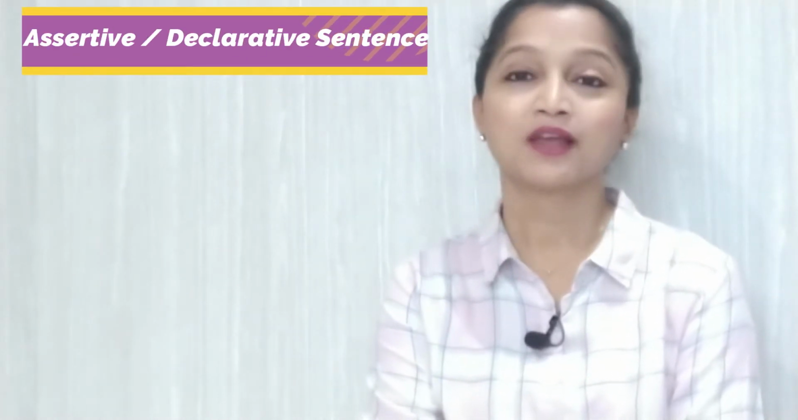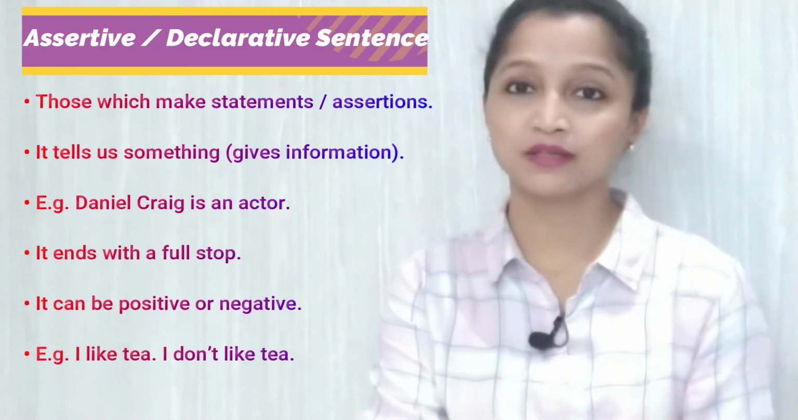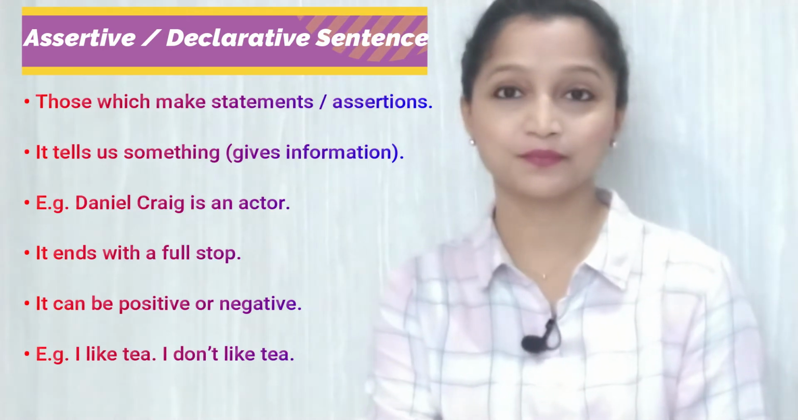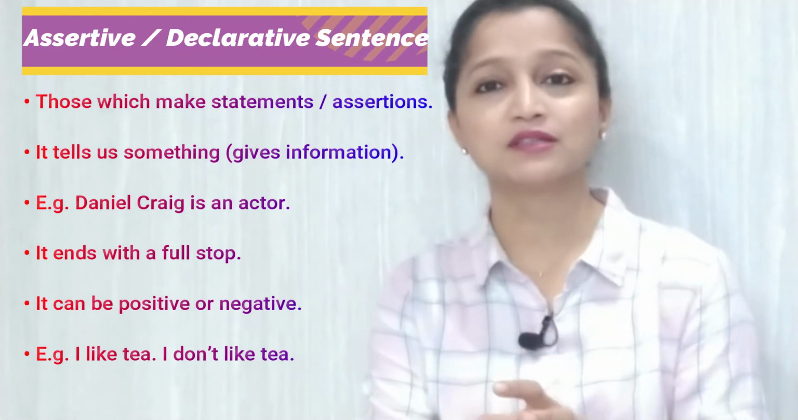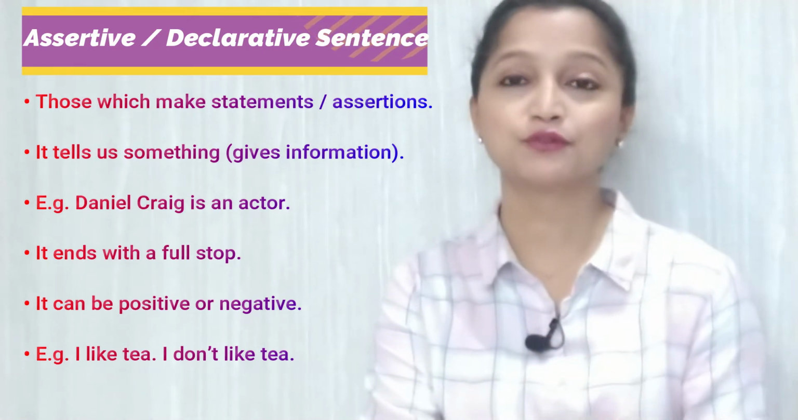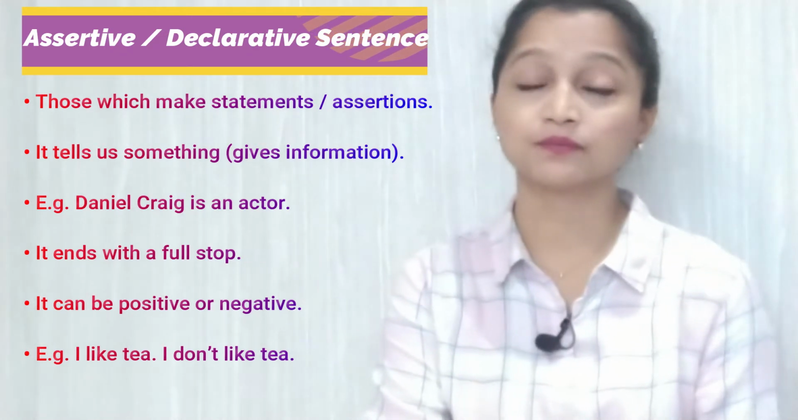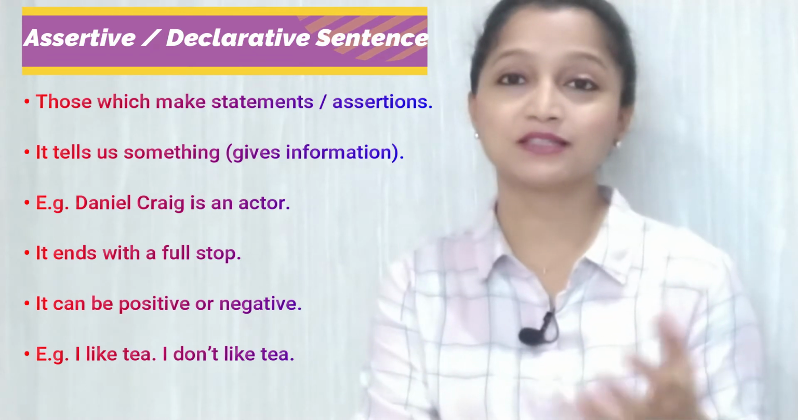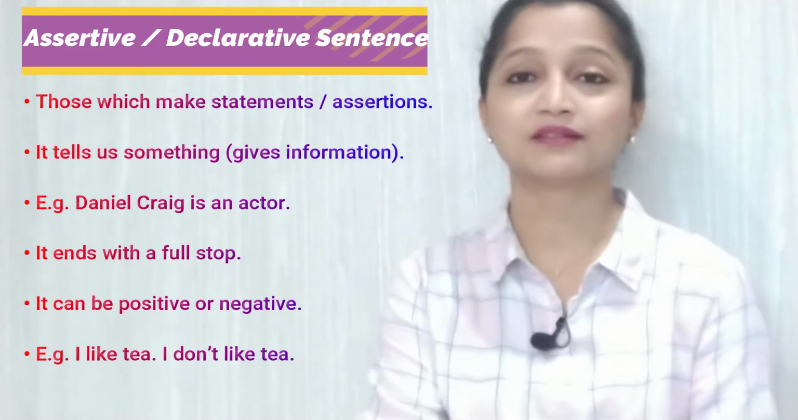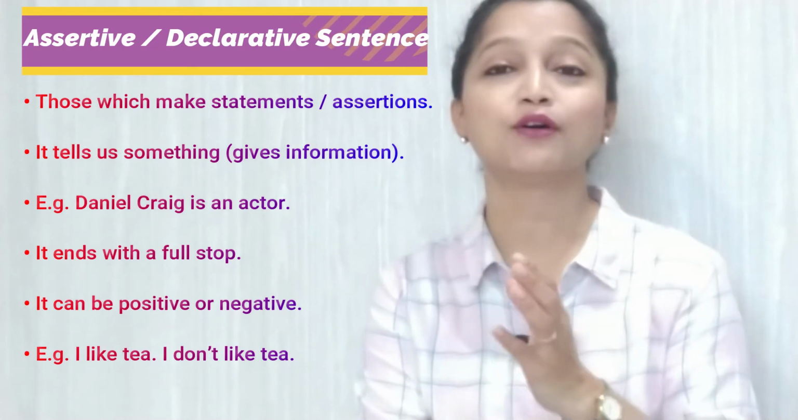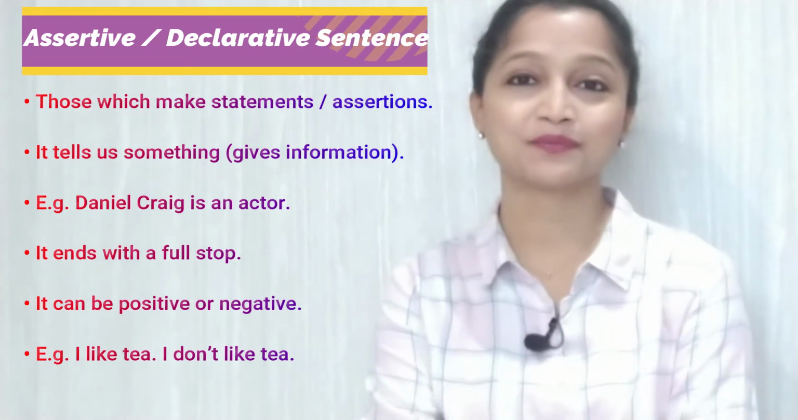Now let's study the types of sentences. There are four types of sentences based on their purpose. The first one is the assertive or declarative sentence. Those which make statements or assertions. So these types of sentences generally tell you something. They give you some information. For example, Daniel Craig is an actor. Okay, so it is telling you something about Daniel Craig. So it is an assertive or declarative sentence.